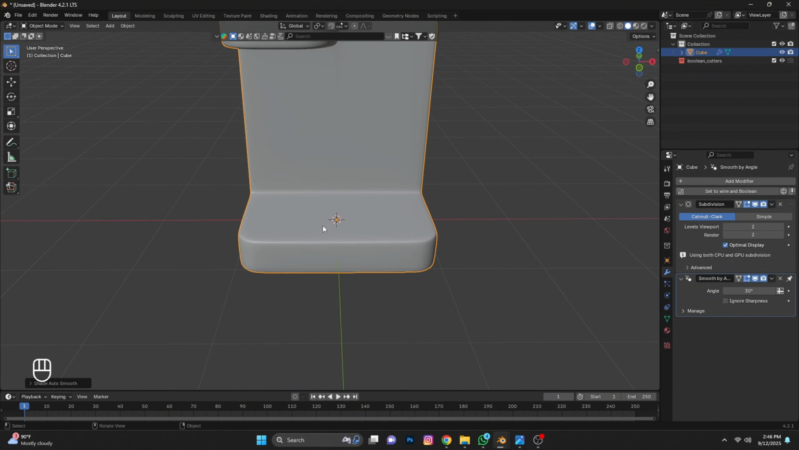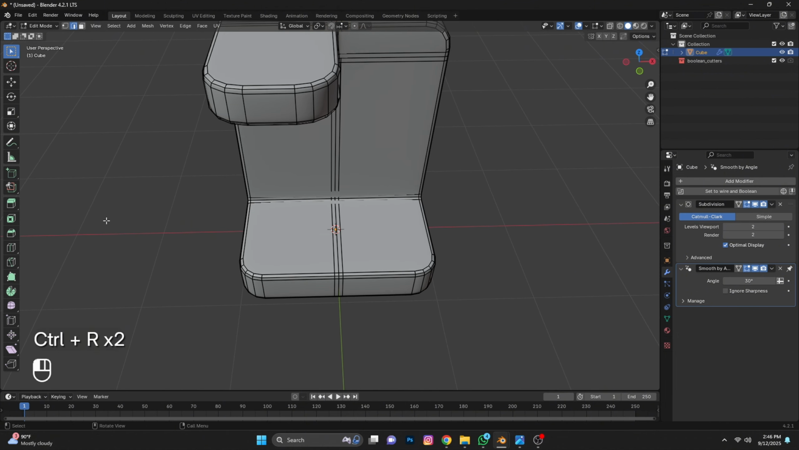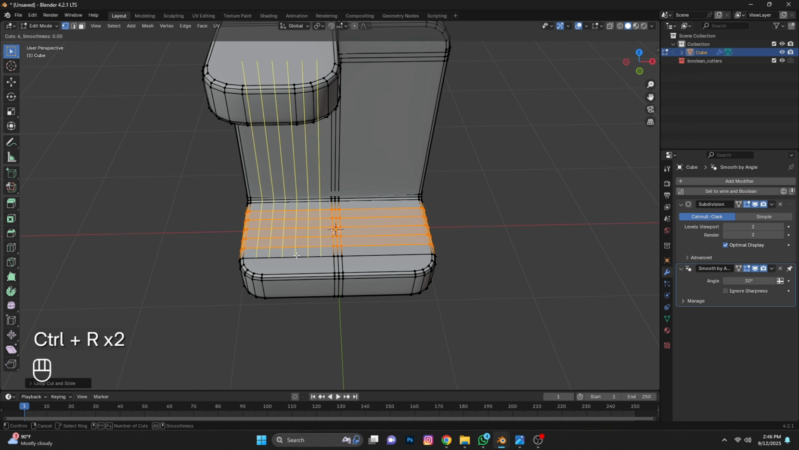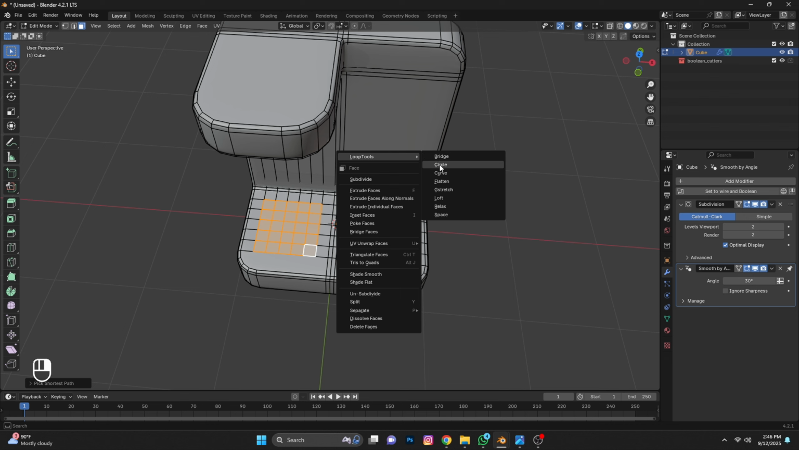Here we will create a circle. For that we press Ctrl R, but as you can see our loop cut is not working. Select these 2 vertices and join, then add Ctrl R, add 5 loop cuts, and from here we will also add 5 loop cuts. Now select these faces and right click, Loop Tools, Circle.